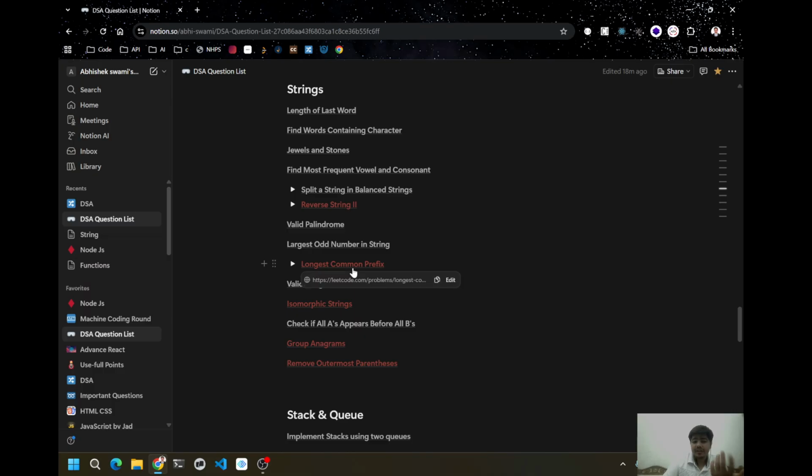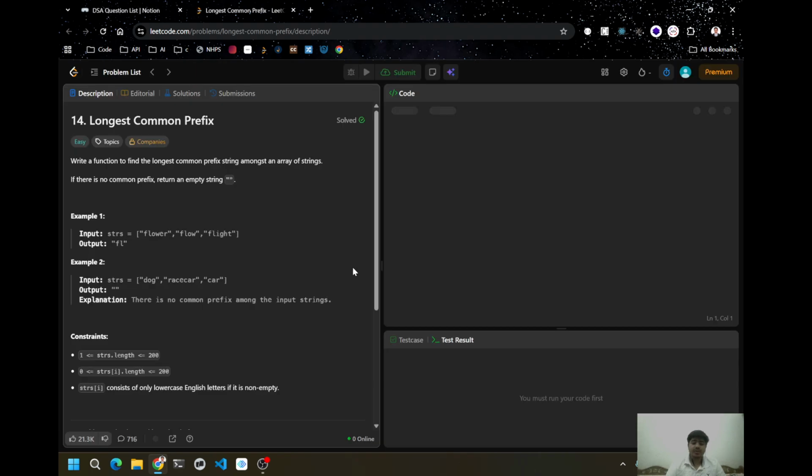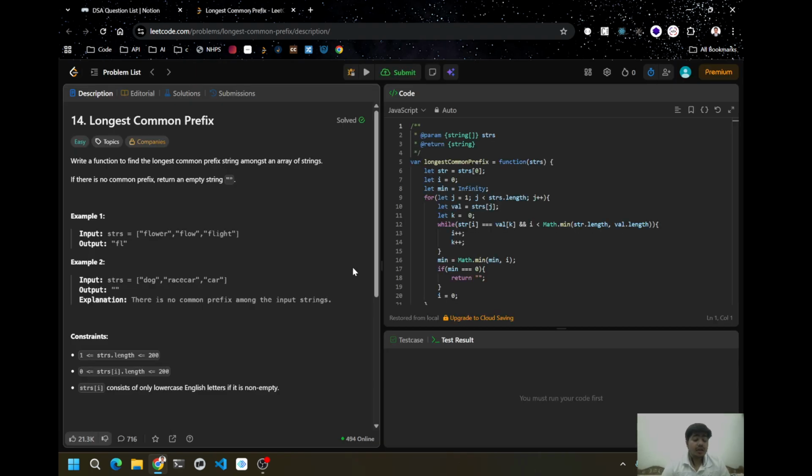The next question I did was the longest common prefix. Let the question open. In this question, we are given an array of strings, and we have to take the first element and compare it with each and every other element, to see how many characters are similar.